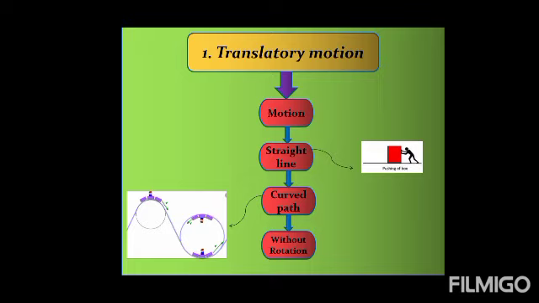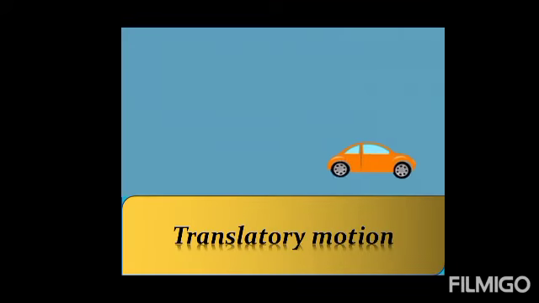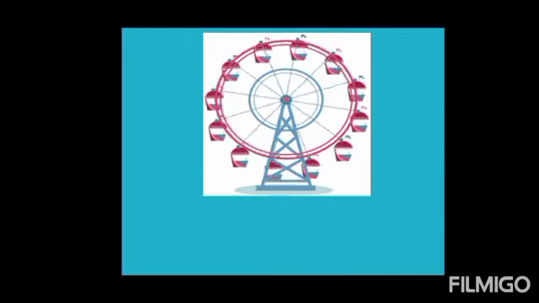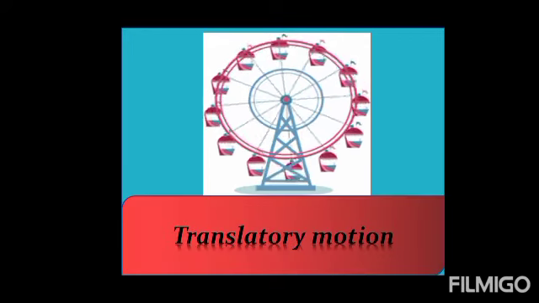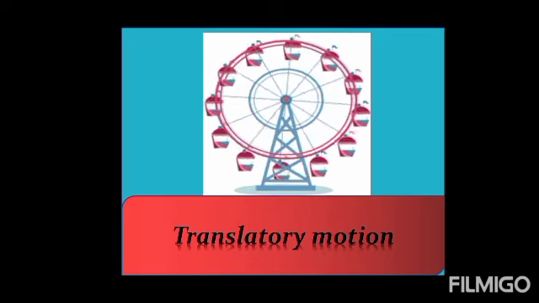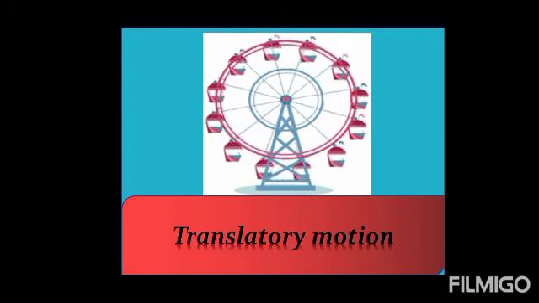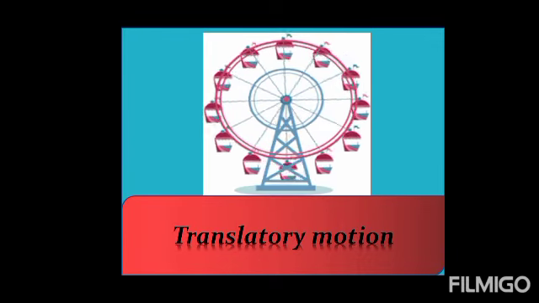Other examples of translatory motion are there. Moving a car on a road is the example of translatory motion. Similarly, motion of riders in the Ferris wheel is also the example of translatory motion. You can see that riders in the Ferris wheel are moving in a circular path.